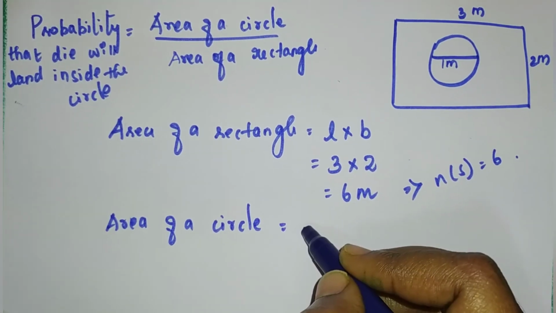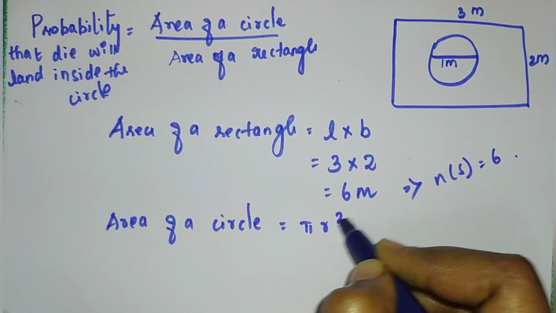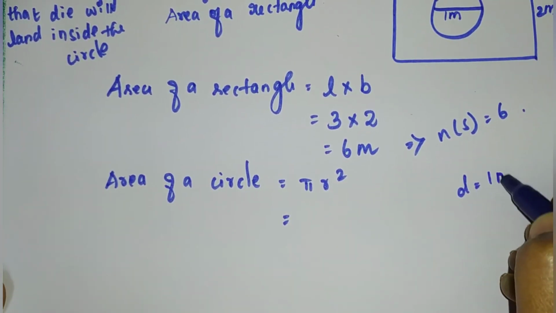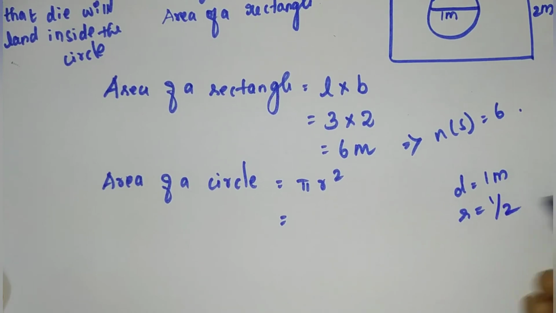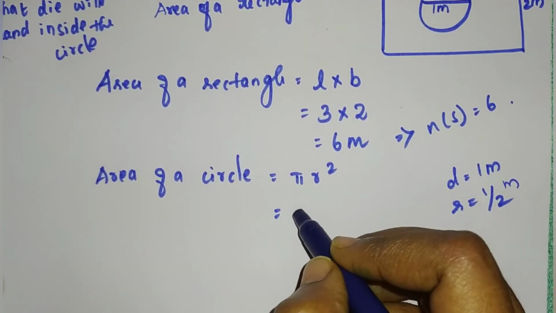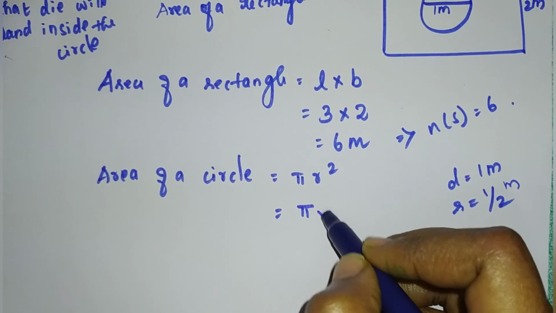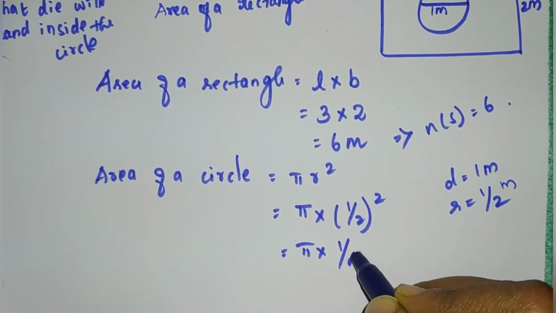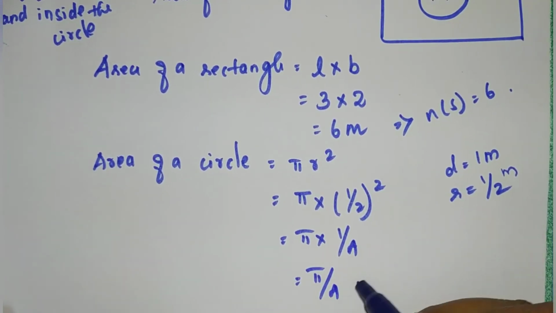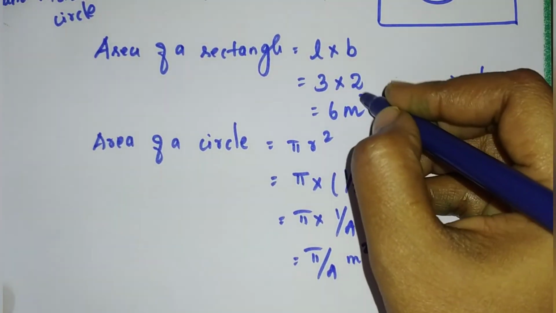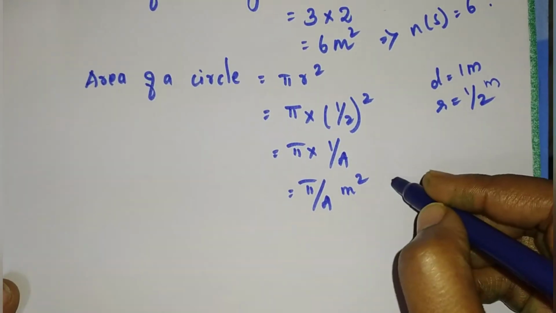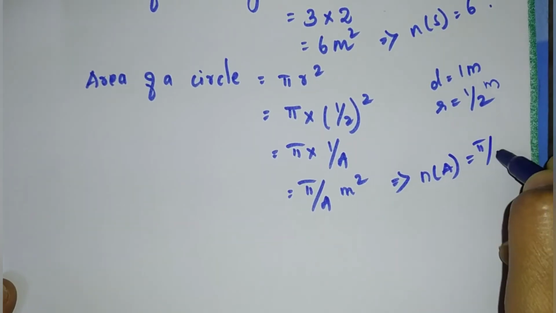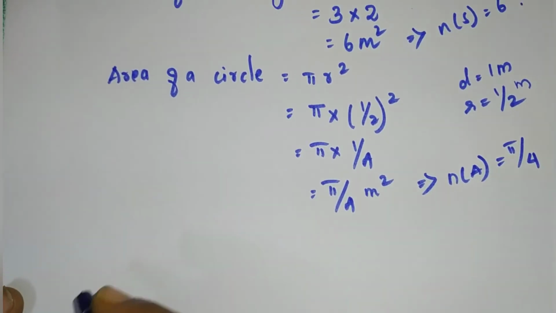Area of a circle formula is pi r square. We know the diameter only, that is 1 meter. So the radius will be 1 by 2 meter. So the pi into 1 by 2 the whole square. So pi into 1 by 4. Pi by 4 meter square. This is favorable outcome, that is N of A is equal to pi by 4.